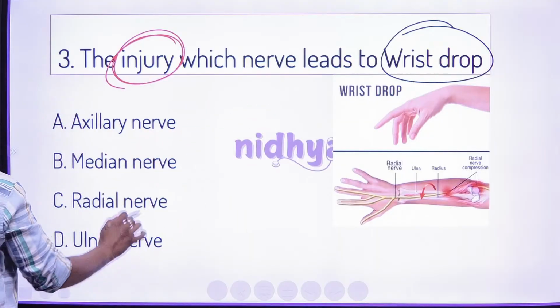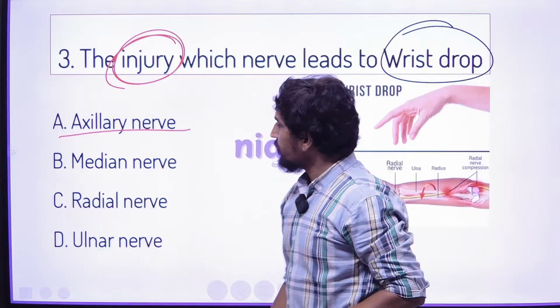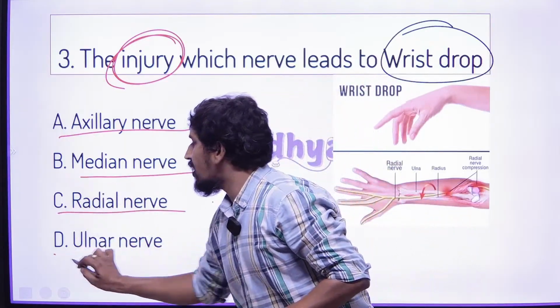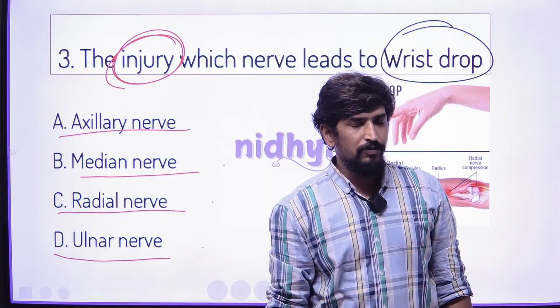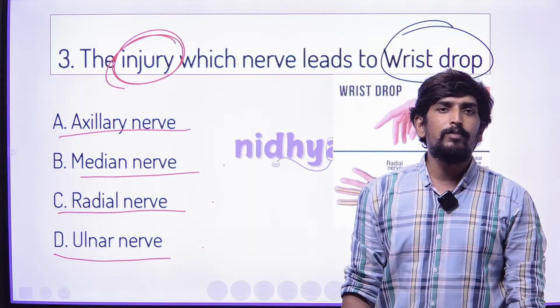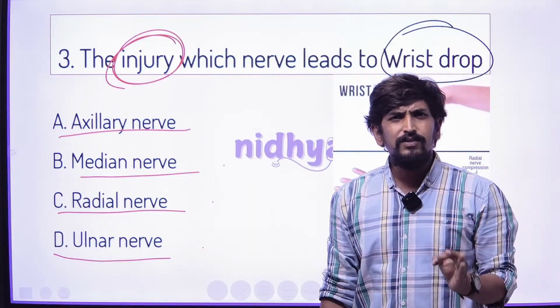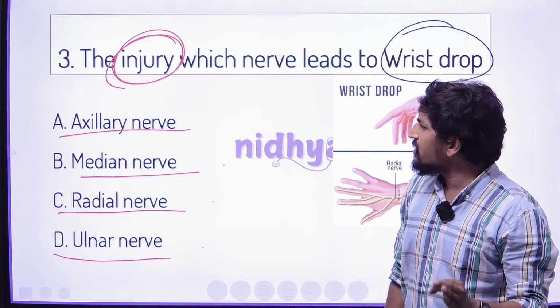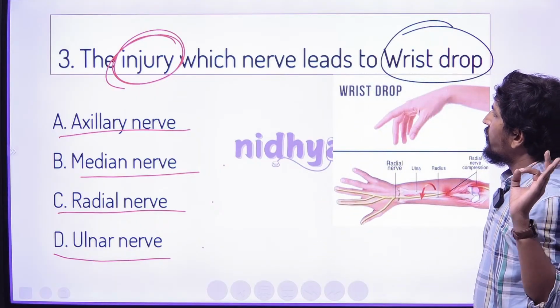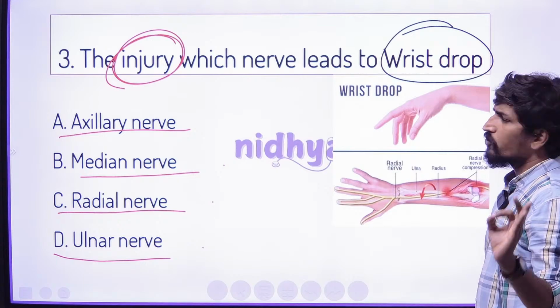Your options are: axillary nerve, median nerve, radial nerve, and ulnar nerve. Which is the right answer? Type it in the comment box fast. Guess the right answer here. Which nerve leads to wrist drop?